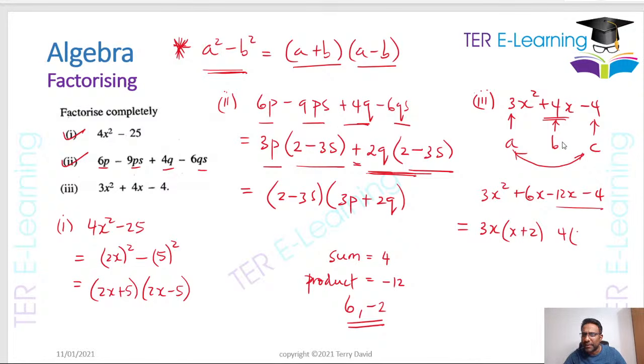One sec, just give me a sec here. Okay, so sum is 4, product 4 3s are minus 12, 6 2s are minus 12 plus 6x. Oh wait, no, I made a mistake here. I don't see any mistake. This here is not 12, this is minus 2. So that's minus 2, so therefore, let me just fix this.